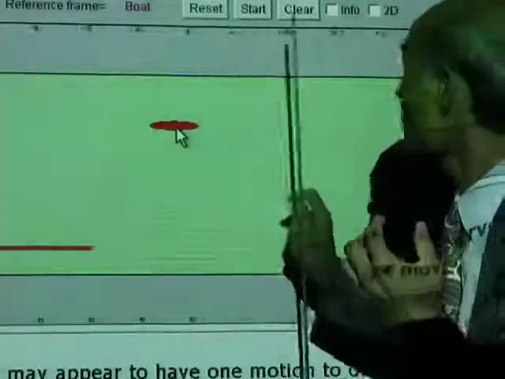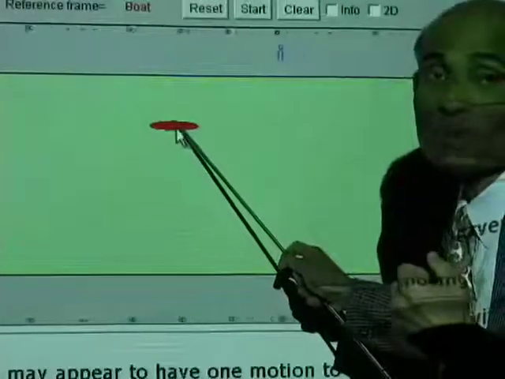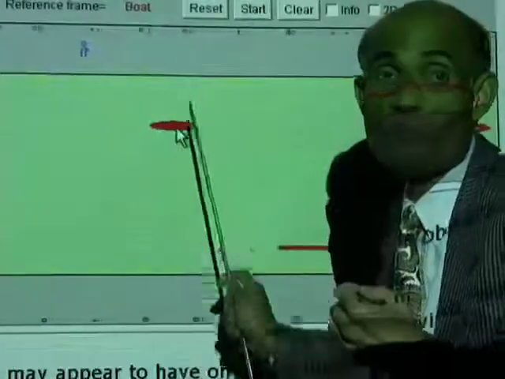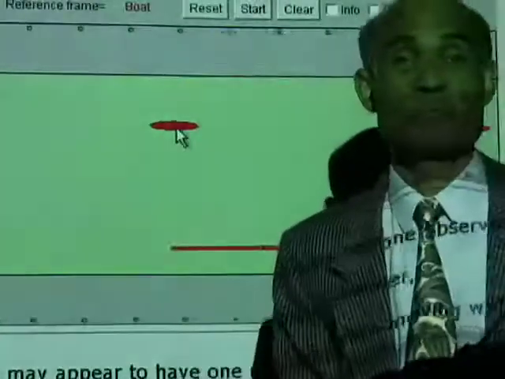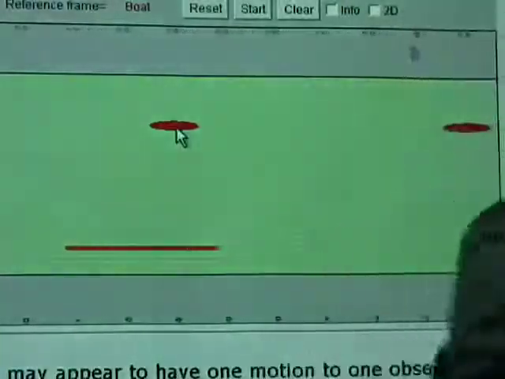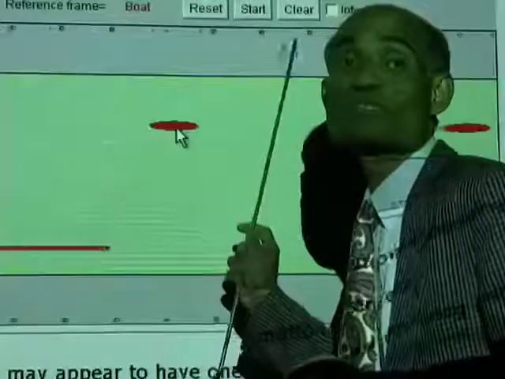We are finding the relative velocity of the man with respect to the boat. Now, if I want to find the relative velocity of the boat with respect to the man, what do I do? I go and bring the man to a stop. Let's find the relative velocity of the boat with respect to the man.